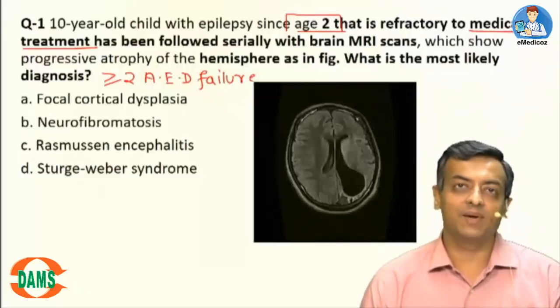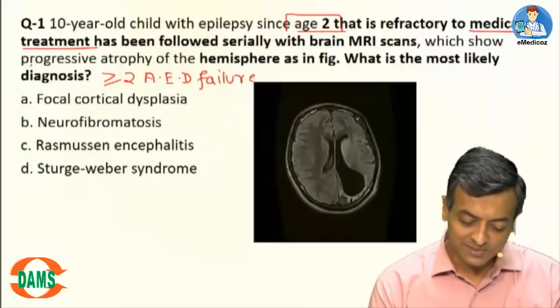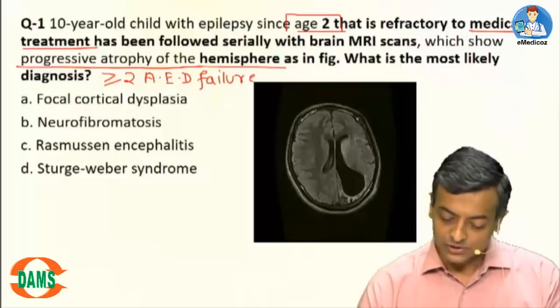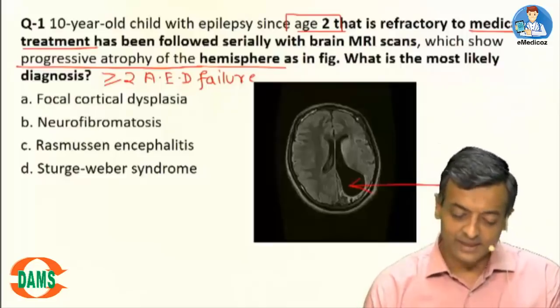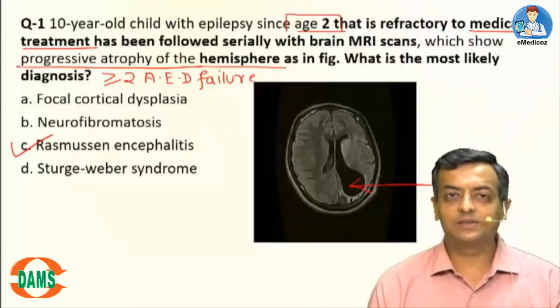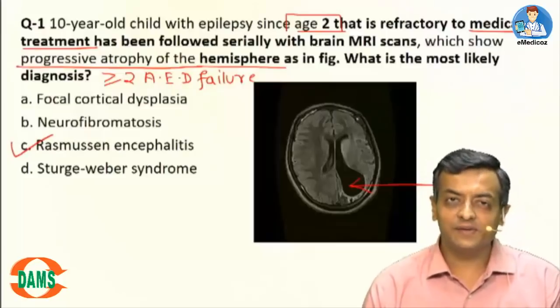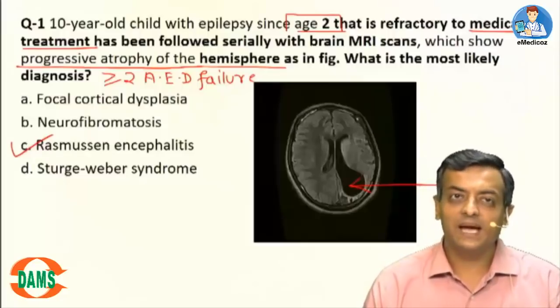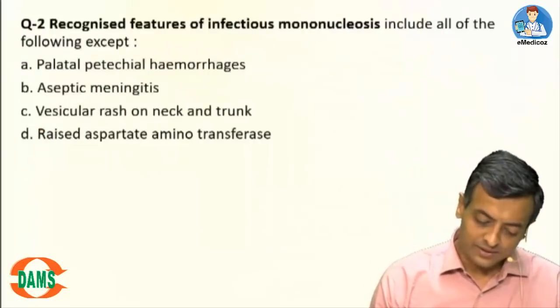with serial MRI scans, which show a progressive atrophy of the hemisphere, as in the figure. This progressive atrophy is typical of Rasmussen's encephalitis. Typically, slowly and gradually there is progressive atrophy of a certain lobe leading to refractory epilepsy, as in this child.